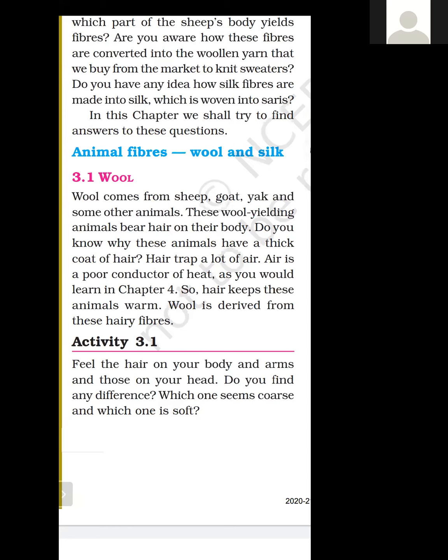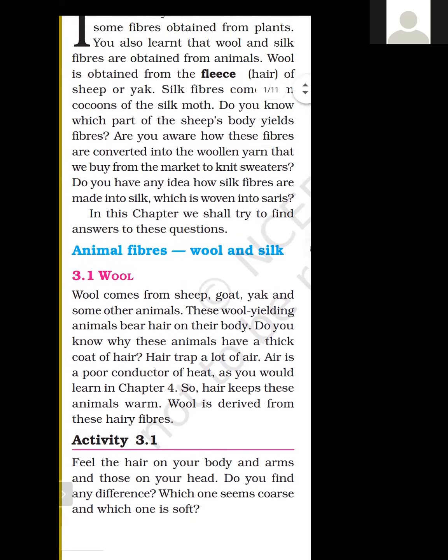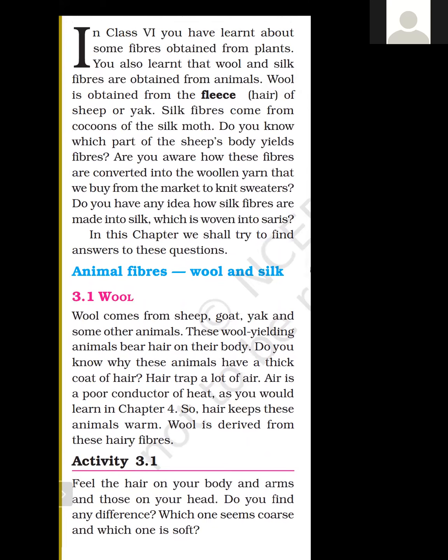Wool is derived from these hairy fibers, and these hairy fibers are known as fleece. As we have discussed in the very beginning, what is fleece? Hair of the wool giving animal, wool yielding animal. Hair of these wool yielding animals is known as fleece.